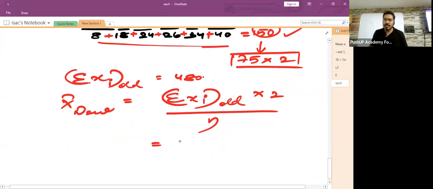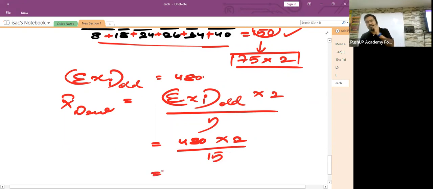Sigma xi old was how much? 480. Isn't it? Multiplied by 2, divided by 15. Just do this and you will get the answer.